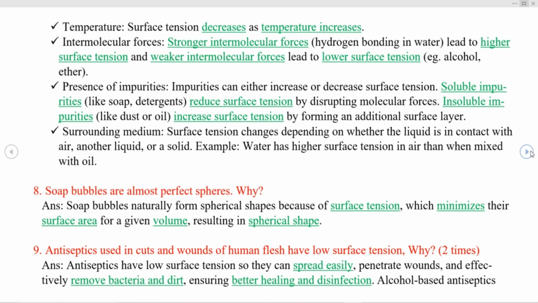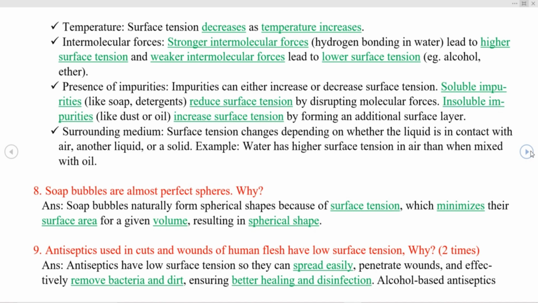Next question, soap bubbles are almost perfect spheres. Why? Soap bubbles naturally form spherical shapes because of surface tension, which minimizes their surface area for a given volume, resulting in spherical shape. Another question, antiseptics used in cuts and wounds of human flesh have low surface tension.